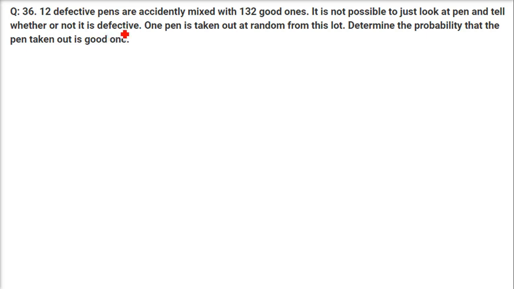12 defective pens are accidentally mixed with 132 good pens. So 132 are good and 12 are defective. It is not possible to just look at a pen and tell whether or not it is defective. One pen is taken out at random from this lot. Determine the probability that the pen taken out is a good one.